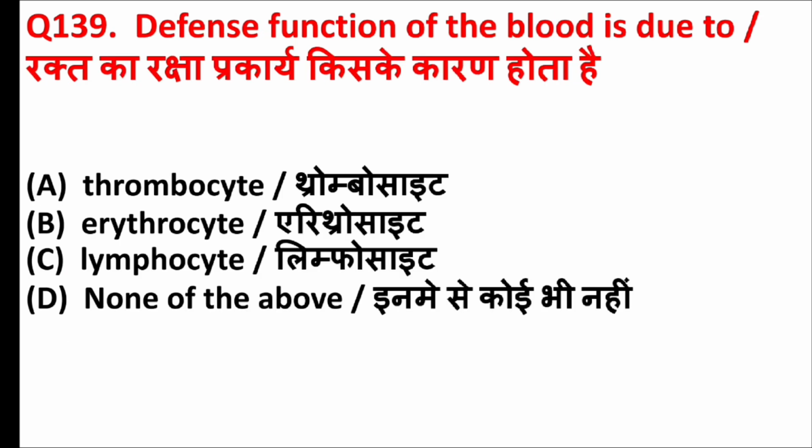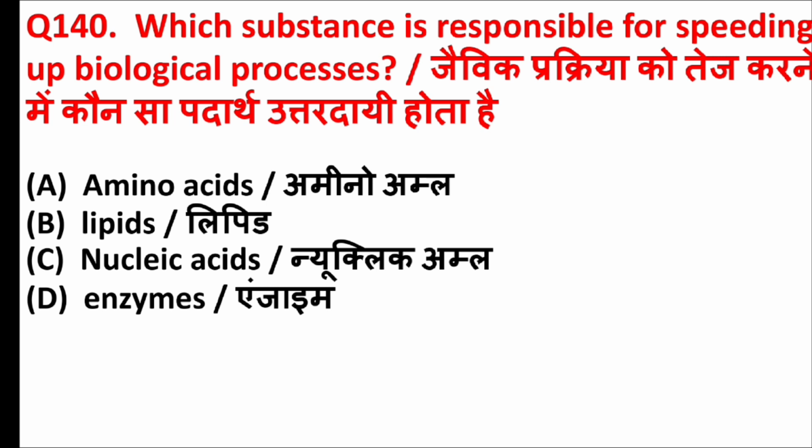Defense function of the blood is due to? Answer is option C, lymphocyte. Which substance is responsible for speeding up biological processes? Answer is option D, enzymes.